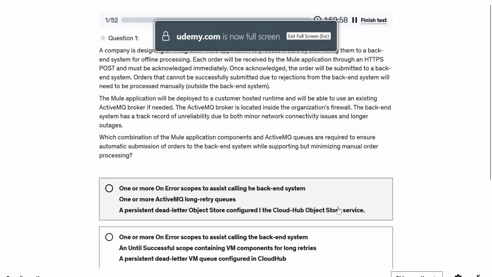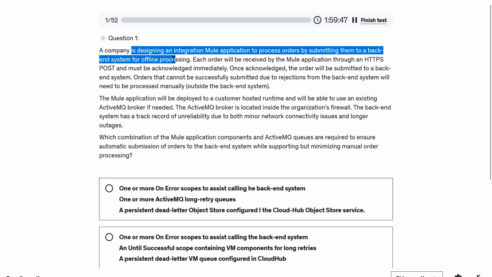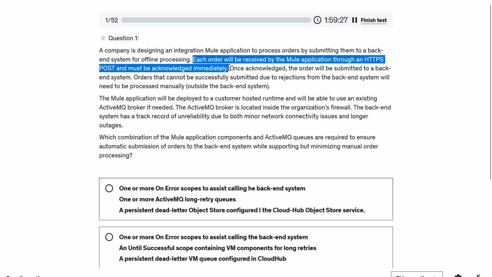So first question. What is it saying? A company is designing an integration Mule application to process orders by submitting them to a backend system for offline processing. Each order is received by the Mule application through HTTPS POST and must be acknowledged immediately.